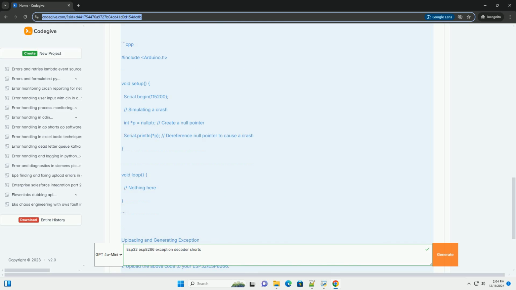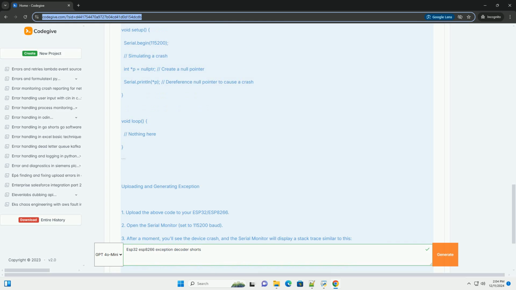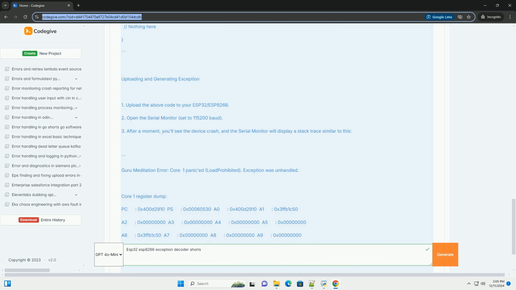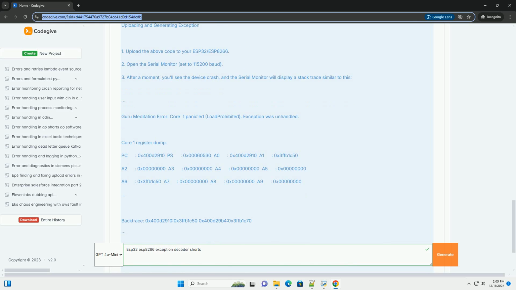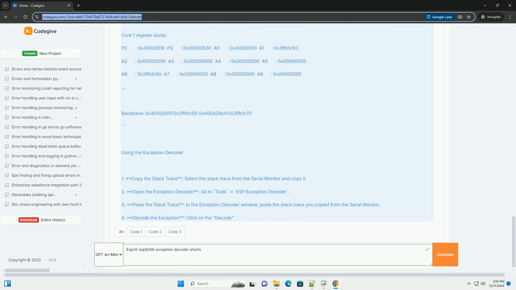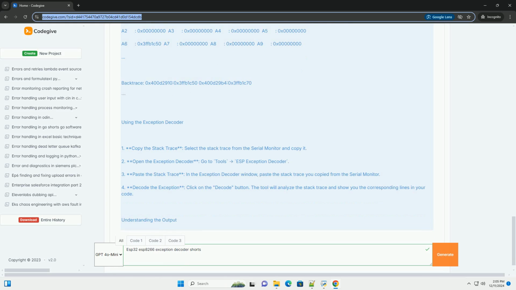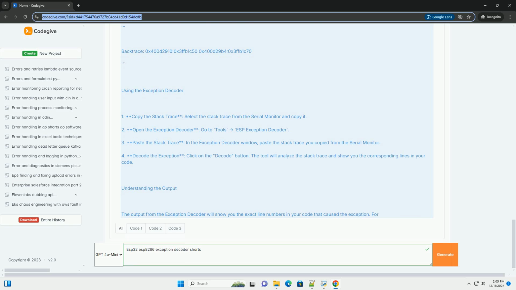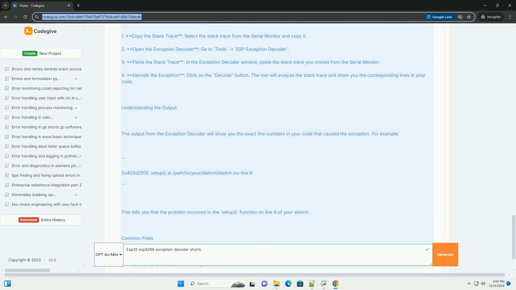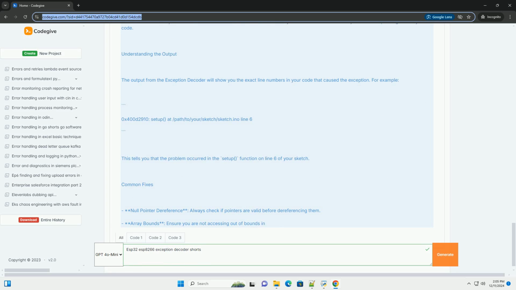What is exception decoder? The exception decoder is a tool that helps you decode crash dumps generated by the ESP32 and ESP8266 when they encounter an exception or a fault. By analyzing the crash logs, you can identify the source of the problem in your code, making it easier to fix bugs or issues.